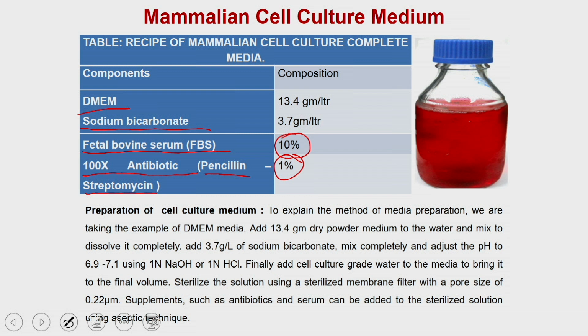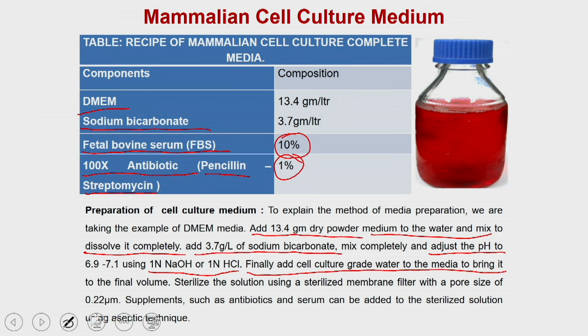If you see the preparation of cell culture media, in this case we have taken the example of DMEM. You take 13.4 grams of DMEM and mix it in water until completely dissolved. Then you add 3.7 grams per liter of sodium bicarbonate and mix it completely. Then you adjust the pH with NaOH or HCl, whichever is applicable, check the pH with pH paper, and finally make up the volume to 1 liter.